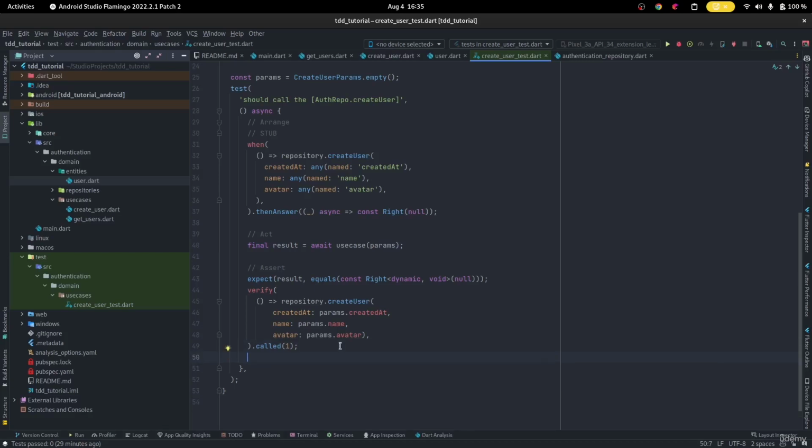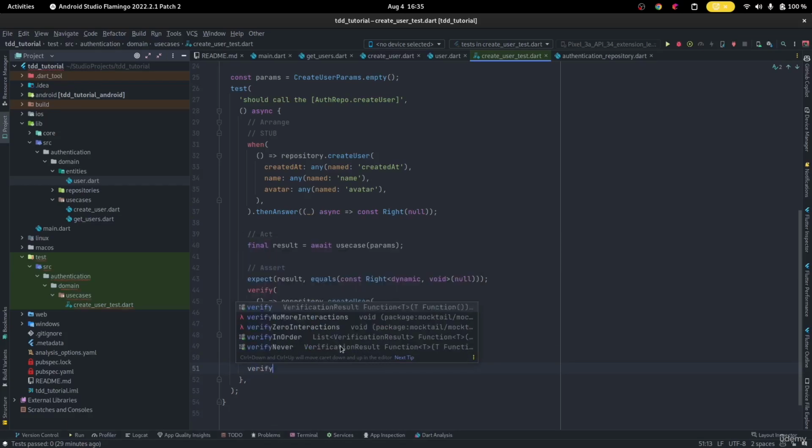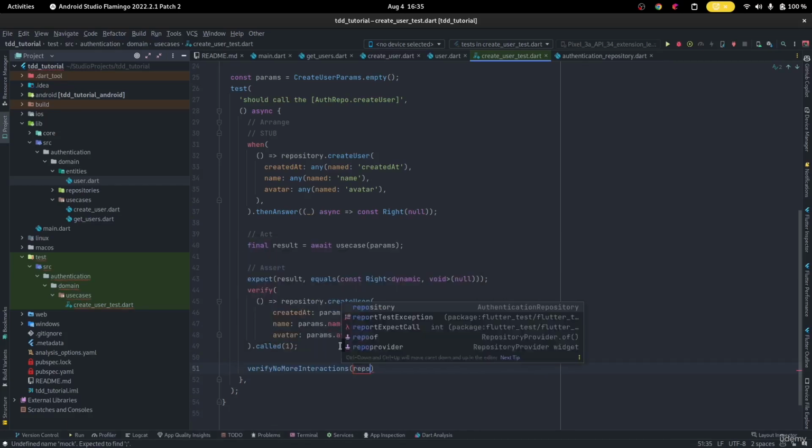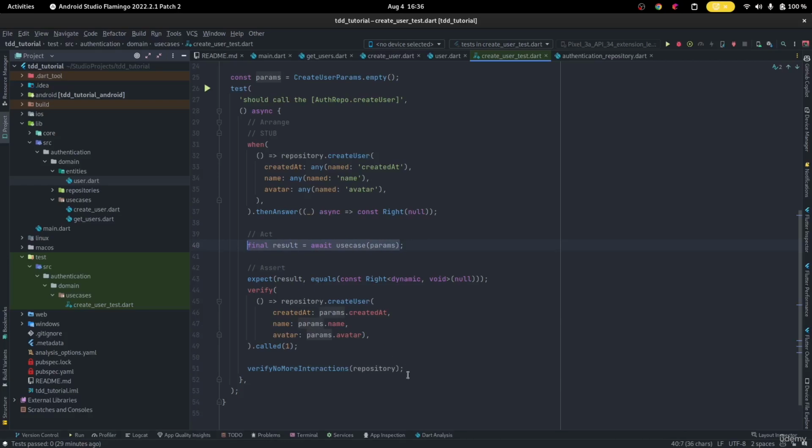Now, after that's done, there's one last verification we have to do. We have to verify no more interactions with the president. After that call went through once, we have to make sure that he didn't send any letters, he didn't do any hand signals to the president to say, sir, he's threatening me, or whatever, right? We want to make sure that there were no more interactions with the president. The president was not interacted with, right? So this is our test.